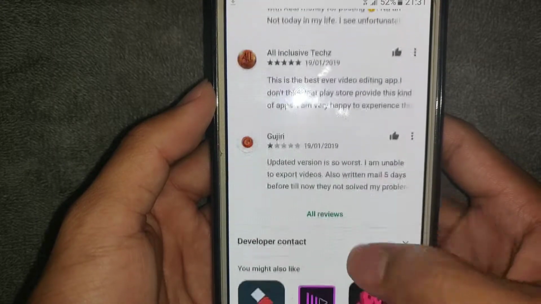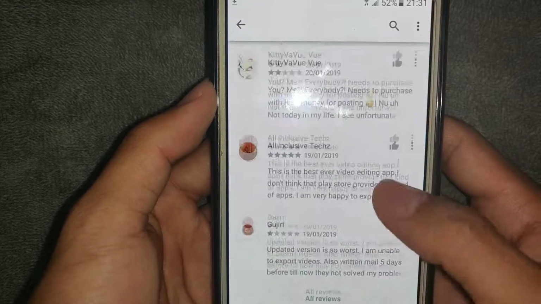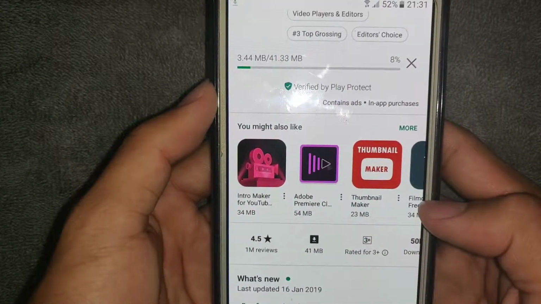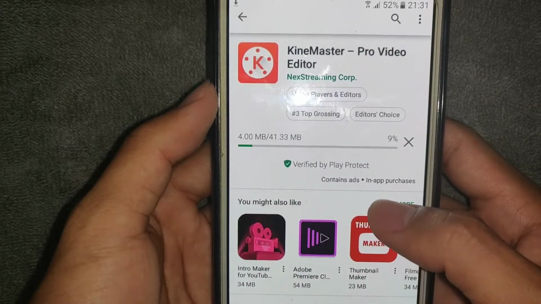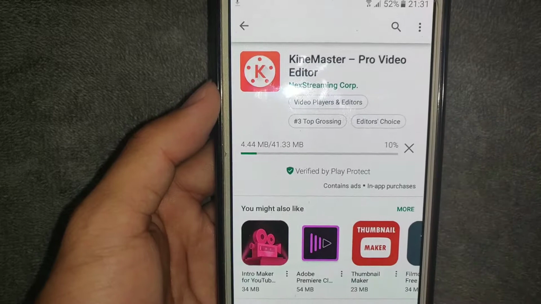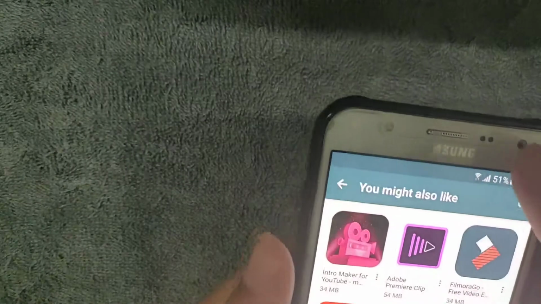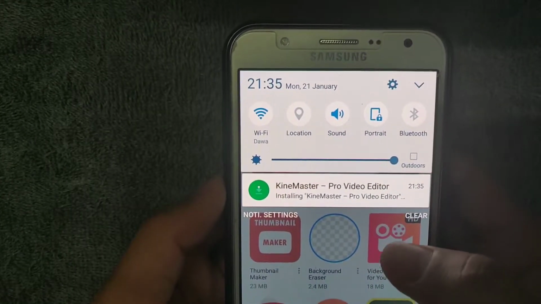So these are the reviews by the users. It is 41.33 MB. Now it's installing.